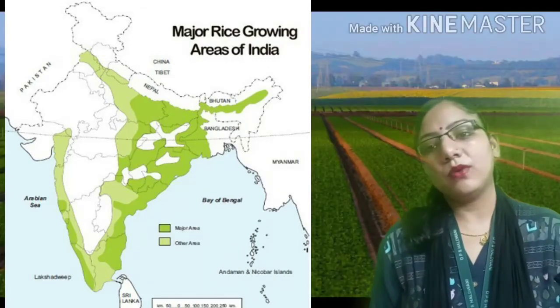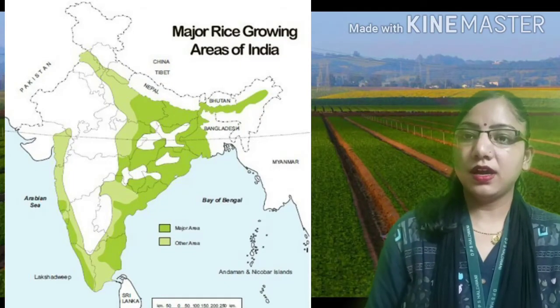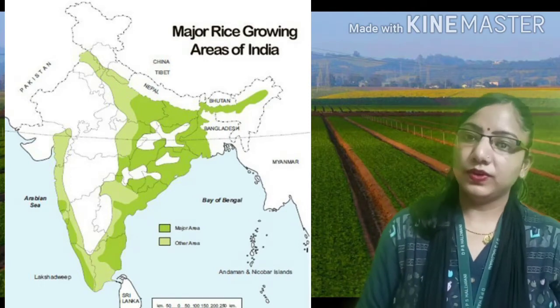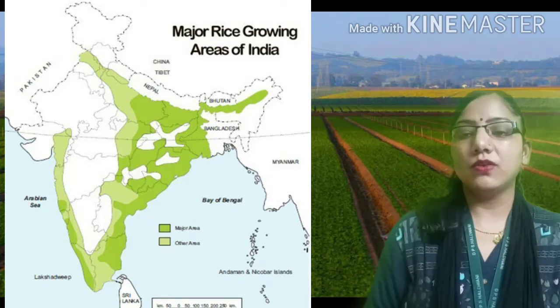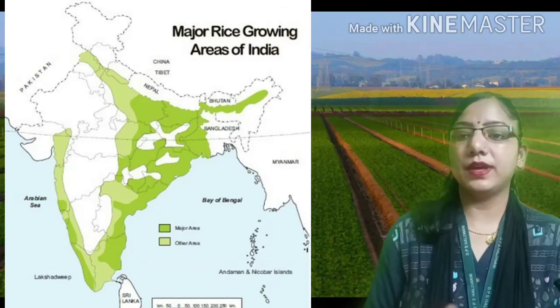Students, if we talk about the position in the rice cultivation, India has the second position after China over the world. So now we will move to the next major crop, that is wheat.